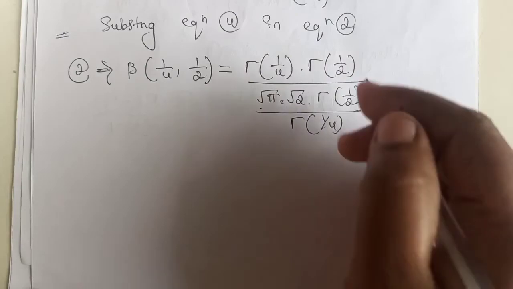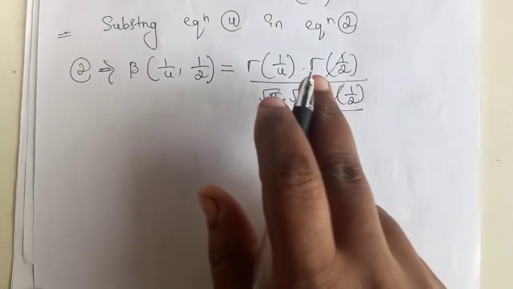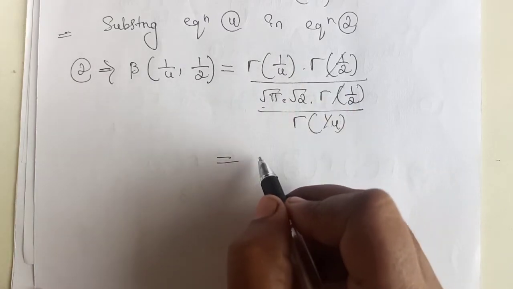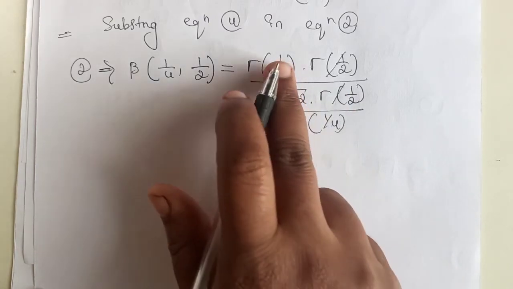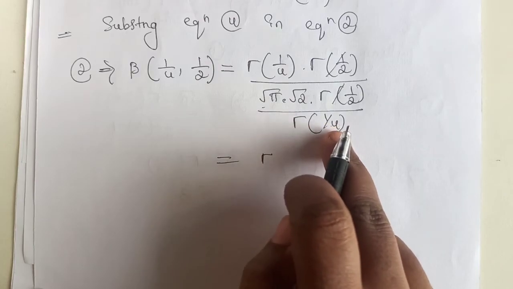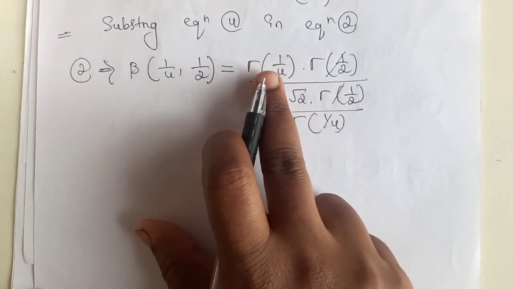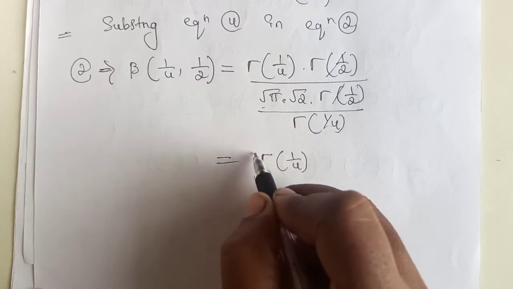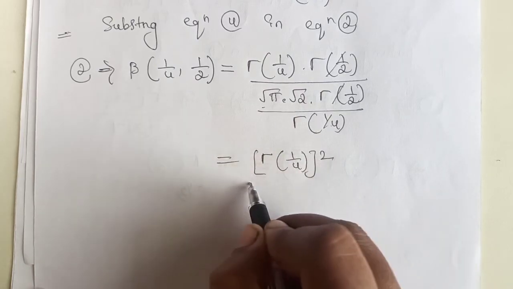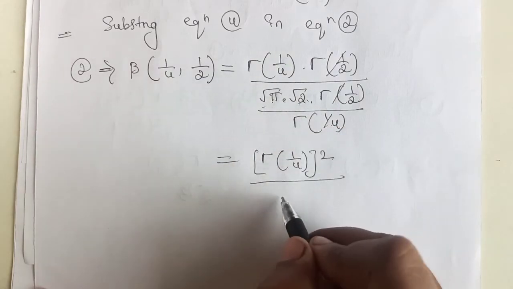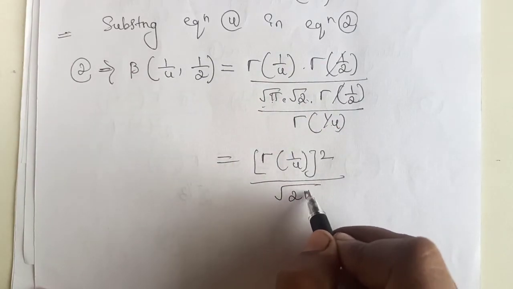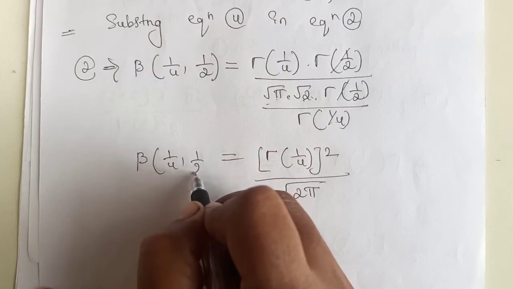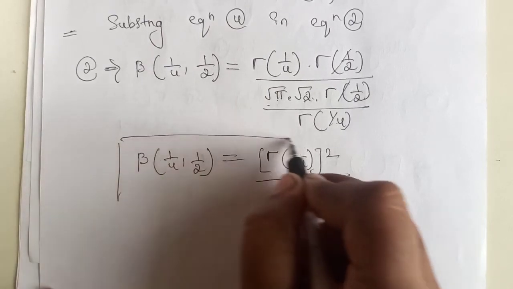Further simplifying, gamma of 1 by 2 gets cancelled. Cross multiplying, gamma of 1 by 4 goes to the numerator. Therefore gamma of 1 by 4 into gamma of 1 by 4 can be written as gamma of 1 by 4 whole square divided by root pi into root 2, which is root 2 pi. So here we have beta of 1 by 4 comma 1 by 2. This is the required proof.